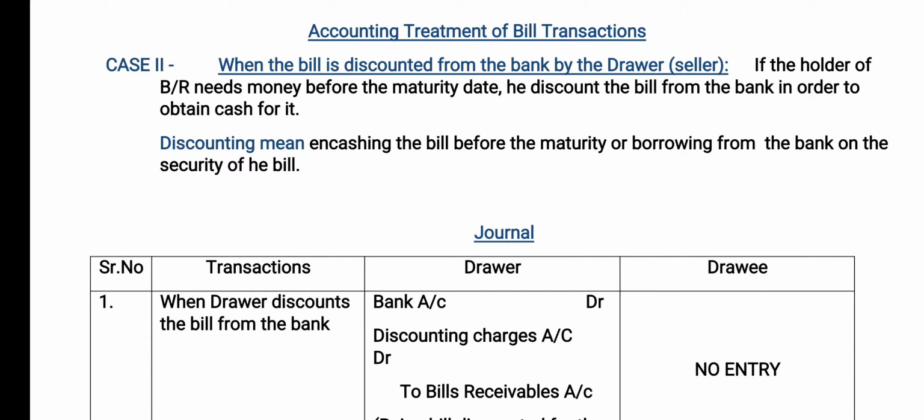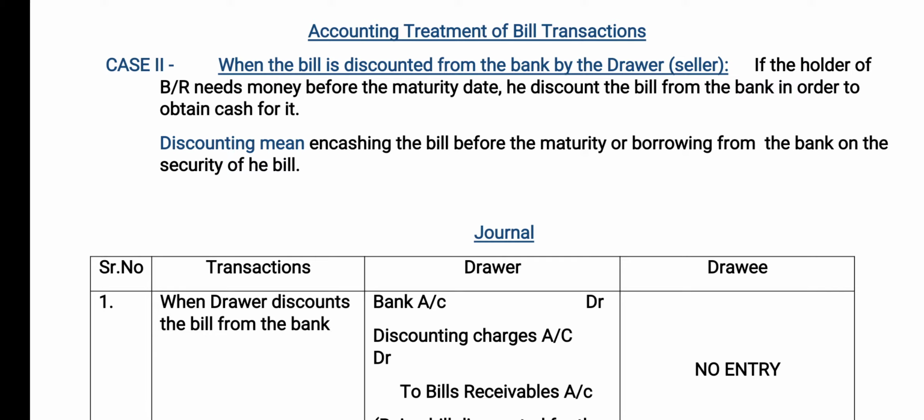Here the bank is going to give you the amount, but always at a discount. Discounting means encashing the bill before maturity, or borrowing from the bank on the security of the bill. So it simply says that the bank is giving you the amount before the bill matures.